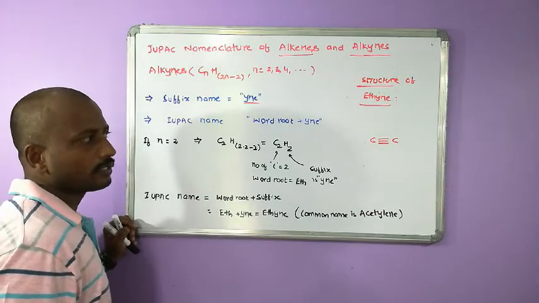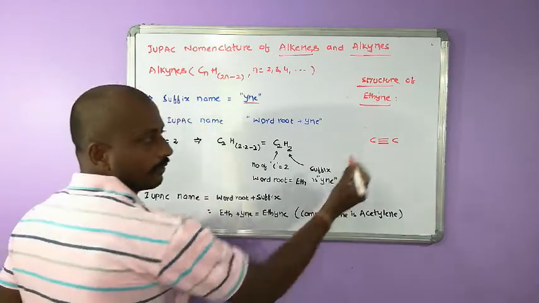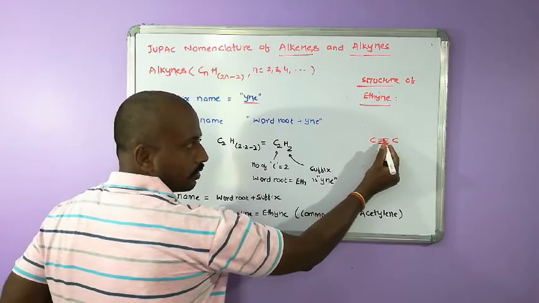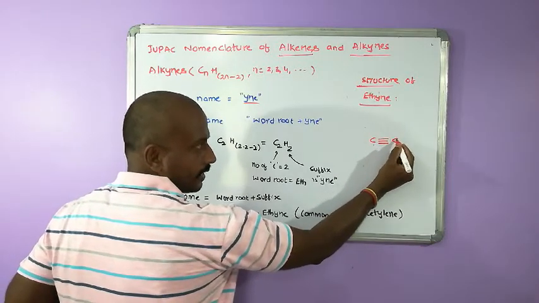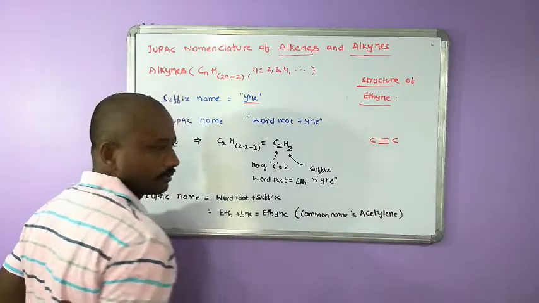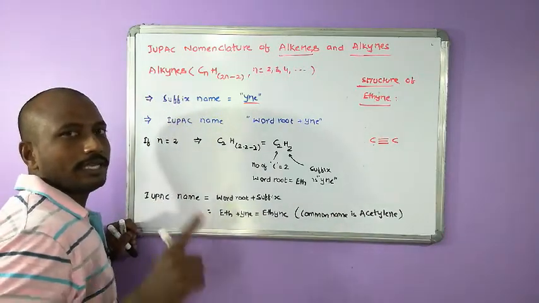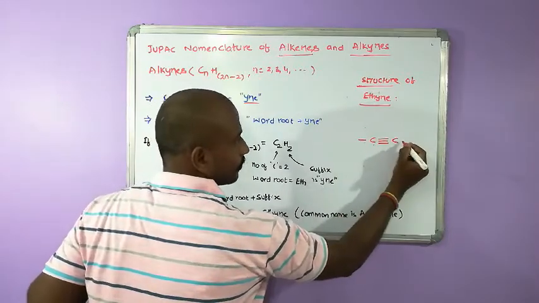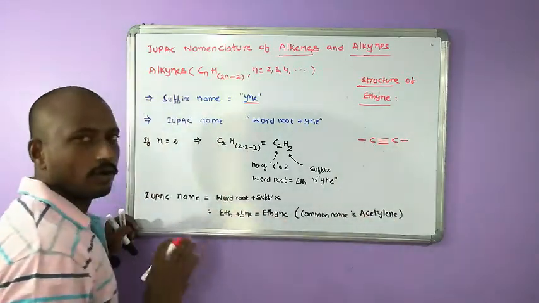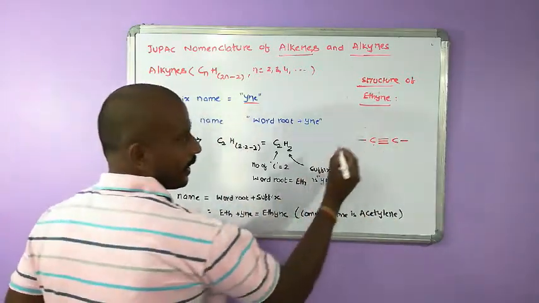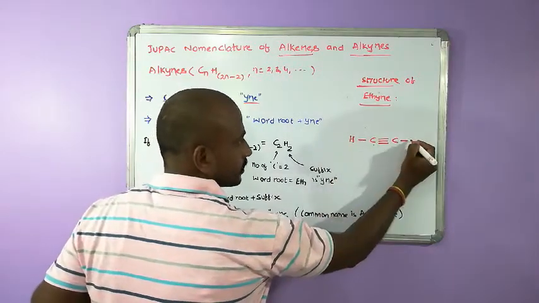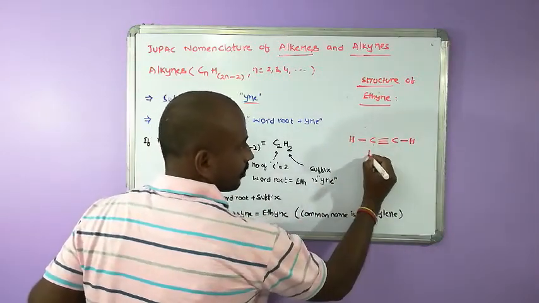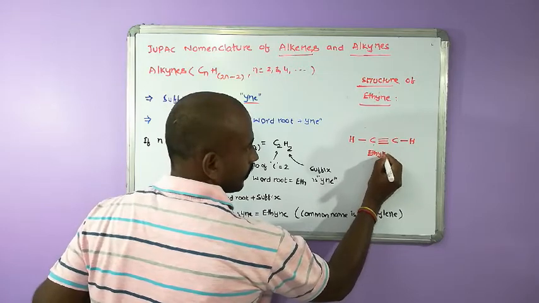Now how many bonds are there around each carbon? This carbon is having 3 bonds, 1, 2, 3, and this carbon is also having 1, 2, 3 bonds, means each carbon is deficient of 1 bond only. Therefore, keep 1 line on each carbon side and fill it with hydrogens. So this is the structure of ethine.